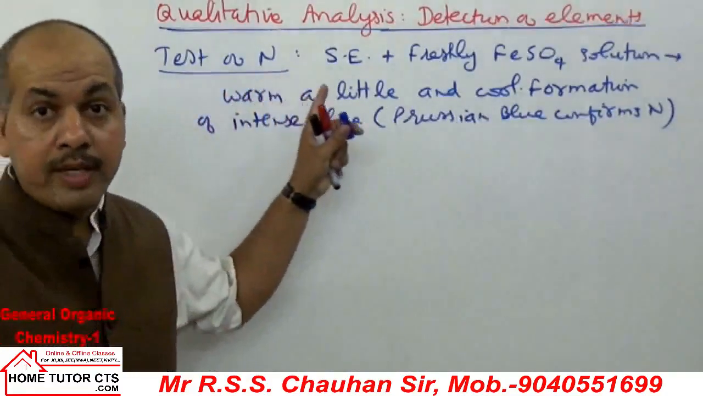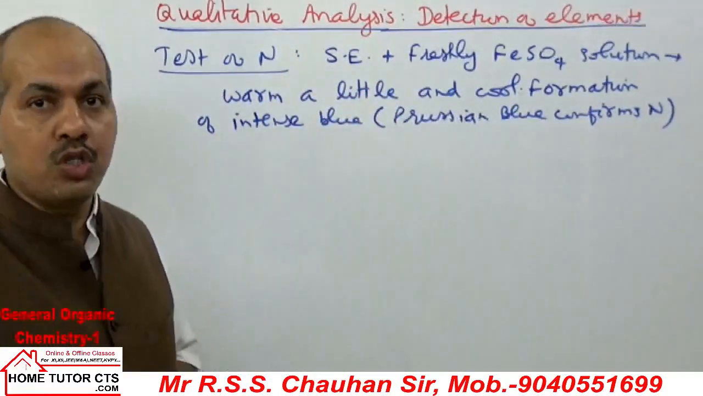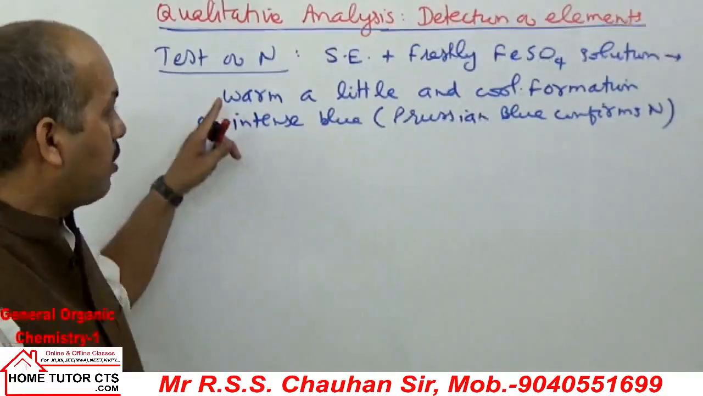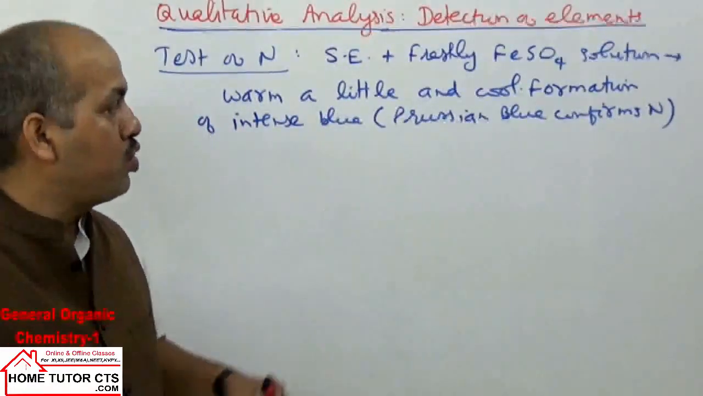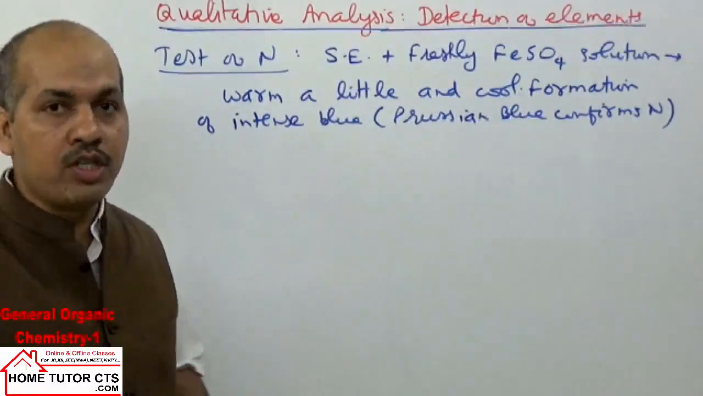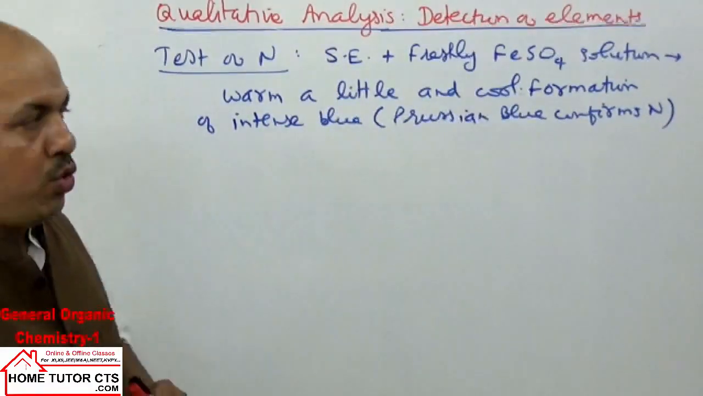We take a solution of sodium extract and add a freshly prepared solution of ferrous sulfate, warm a little for some time and then cool. Formation of an intense blue solution, called Prussian blue formation, will confirm the element nitrogen.